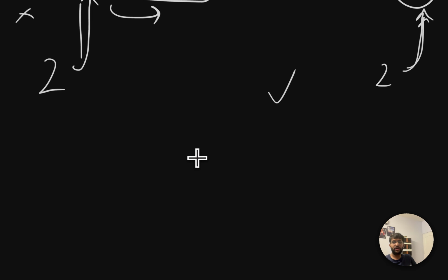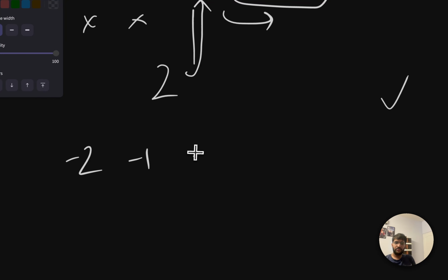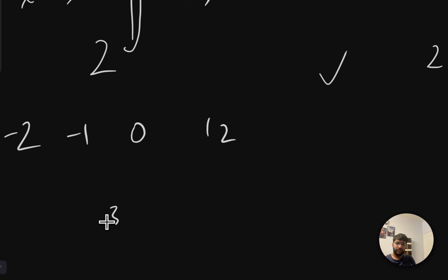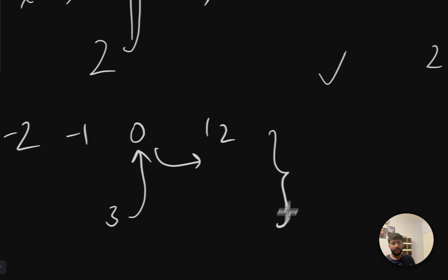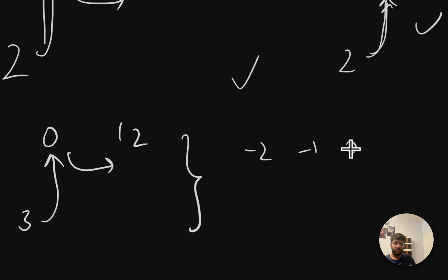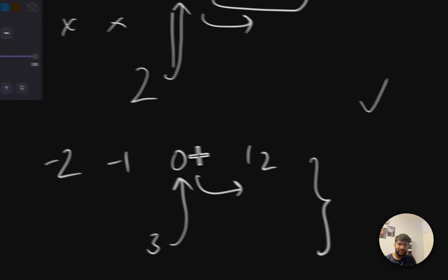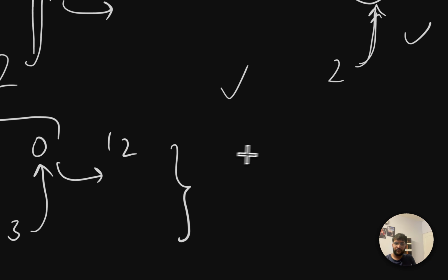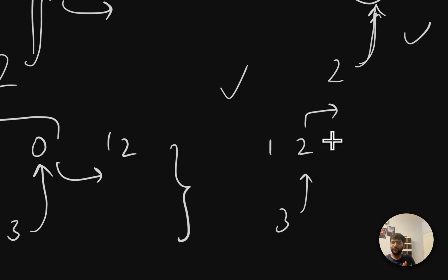Let's take one more example where it's not present. -2, -1, 0, 1, 2. I'll take a value 3. I'll again check the middle only. If 3 is present, it should be to the right of 0. Do you all agree with that? Then we ignore this much because we don't care about that anymore, and we will just check 1, 2. Check 3 with the middle value. Well, if 3 is present, it should be to the right side of 2. Okay, we'll go to the right side of 2.